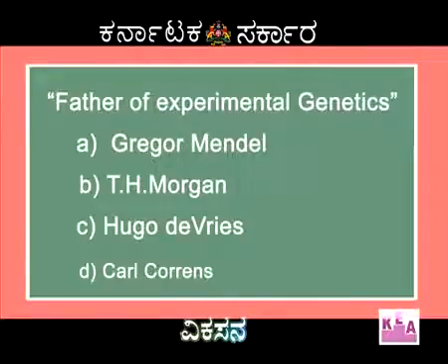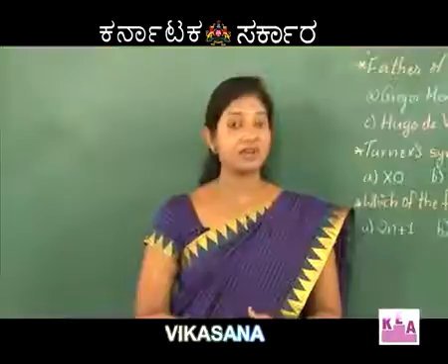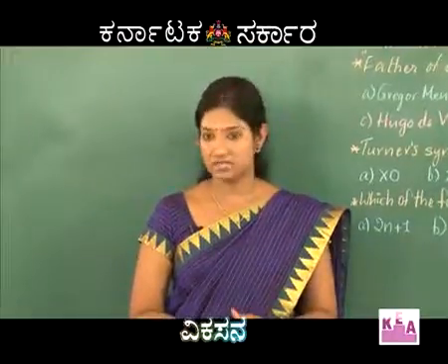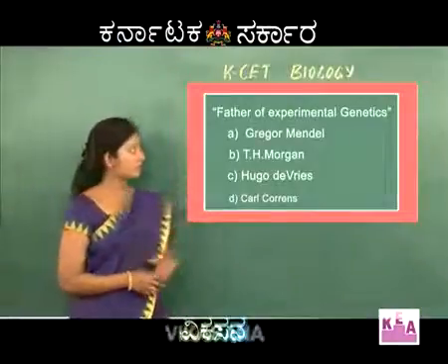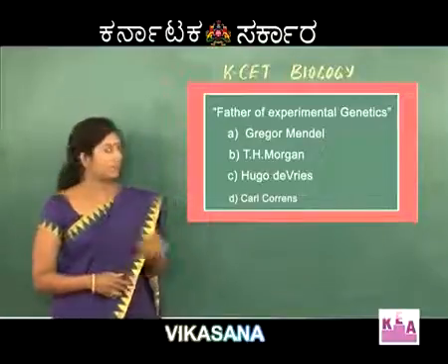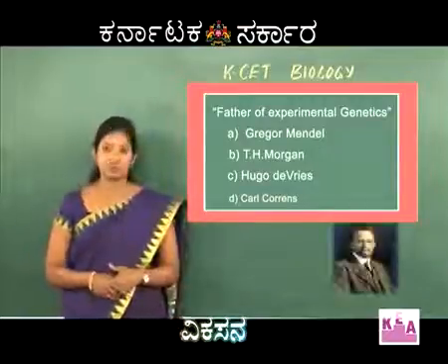Students, when we look at this question, Gregor Mendel is the option that catches our attention because we are all aware Gregor Mendel is called the father of genetics or father of modern genetics. But here the question is father of experimental genetics. So the first option is not the right one. The second one, T.H. Morgan.